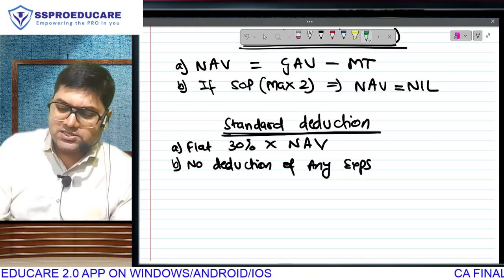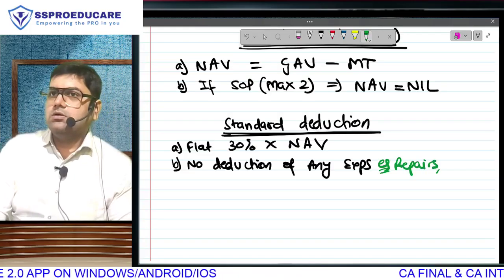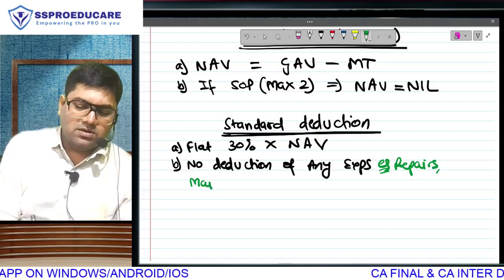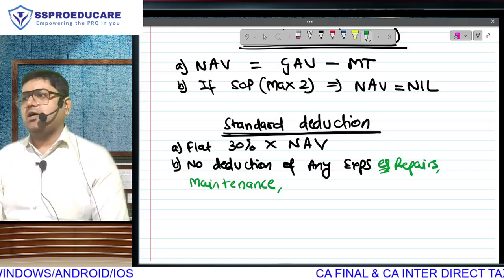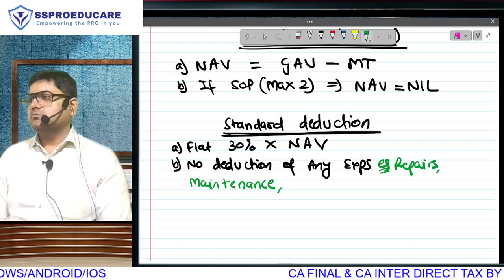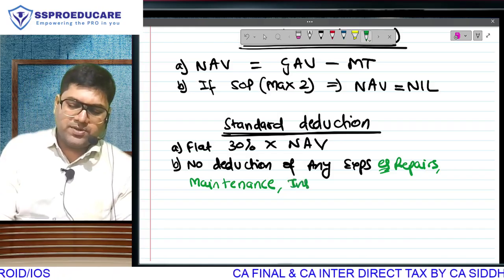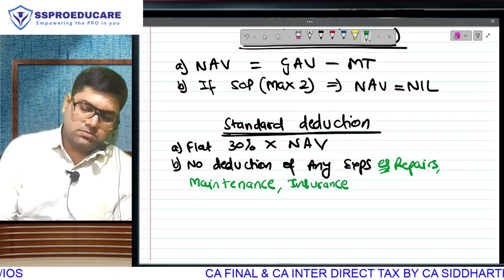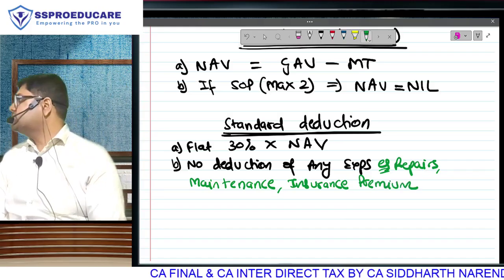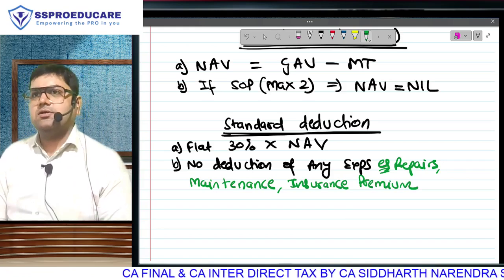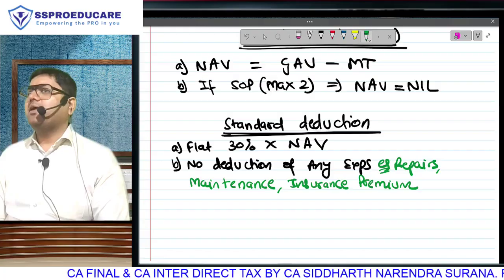So other expenses like external repairs done by the landlord, maintenance charged by the housing society, in fact housing societies start charging higher maintenance, and other expenses like insurance premium, we will not get deduction of any of these expenses, because it is assumed, considered, taken for granted that the expenses are covered in this flat 30%.